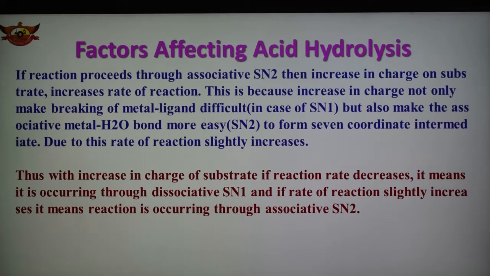So when the charge of the substrate increases, if the reaction rate decreases, it means it is occurring through dissociative SN1. If the rate of reaction slightly increases, it means the reaction is occurring through associative SN2. So whether the reaction is taking place through SN1 or SN2, we can explain on the basis of the charge on the substrate. This is the first factor which affects acid hydrolysis.